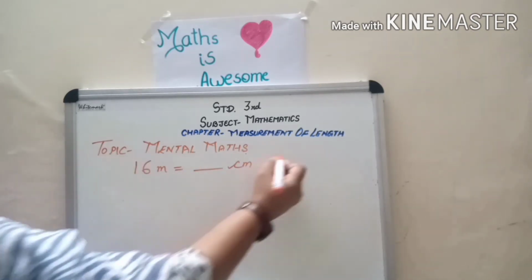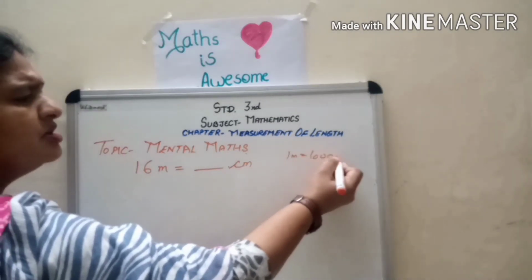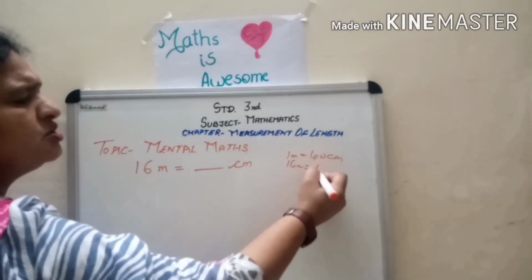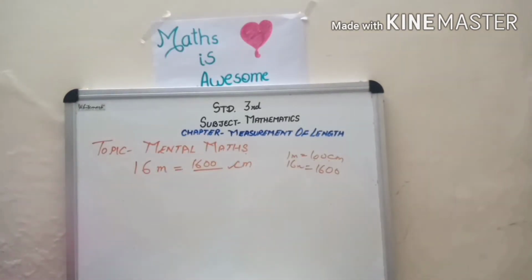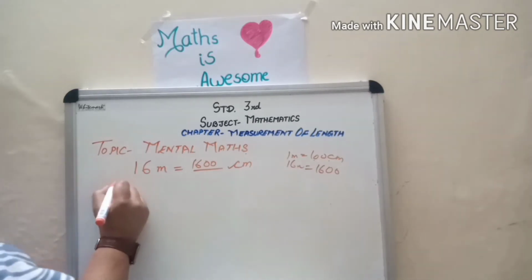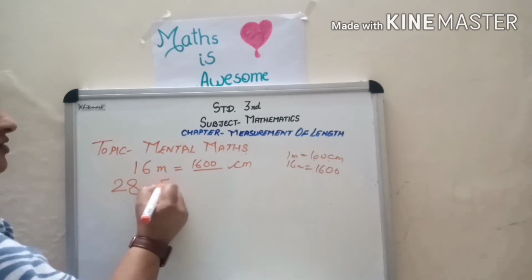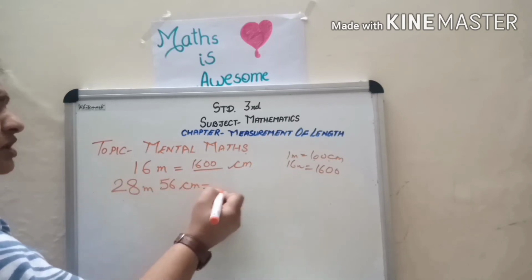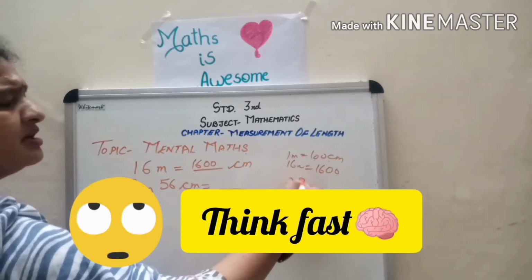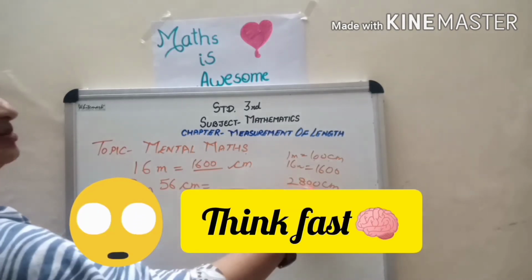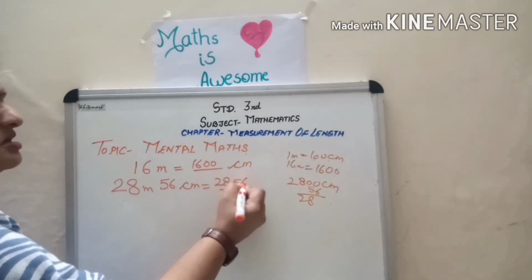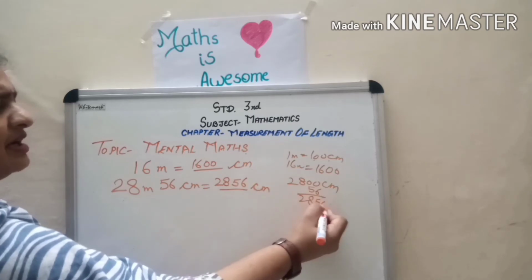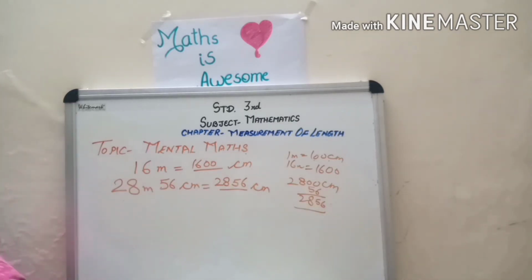We know in 1 meter how many centimeter are there? 100. So in 16 meter, that means this 16 will come instead of 1 and it will be 1600. Okay children, 16 meter how many centimeter? 1600 centimeter. And if the question will come 28 meter 56 centimeter. Children, we have to think fast. 28 meter means 2800 centimeter plus 56 centimeter. That means it will become 2856 centimeter. Okay, it should be quick. You have to give quick answer.